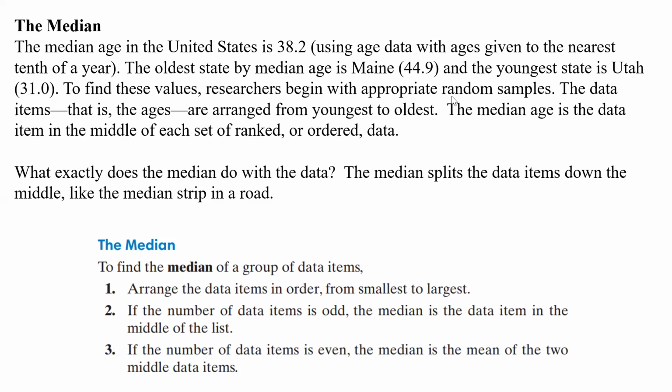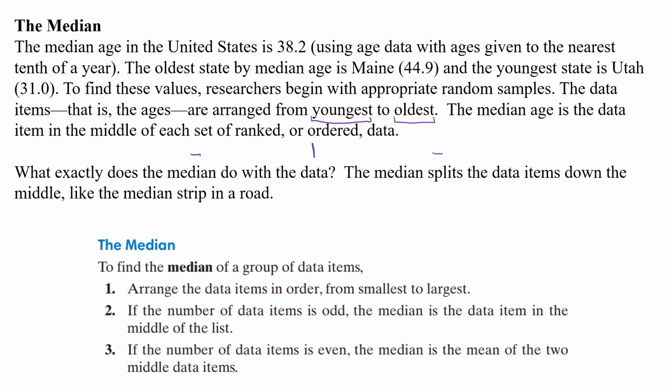To find these values, researchers begin with an appropriate random sample. Again, we have to have this random sample to make it work. Then the data items, basically our ages, are arranged from the youngest to the oldest. Okay, so that's a key. We start with the smallest number and work our way up to the largest value. The median age is the data item in the middle of the ranked or ordered data. So when you have the smallest to the largest, the one that's right in the middle is going to be your value.